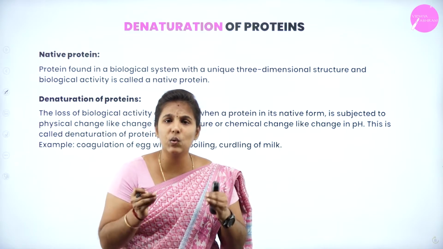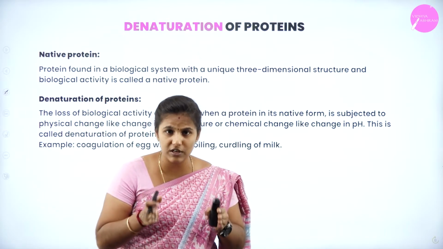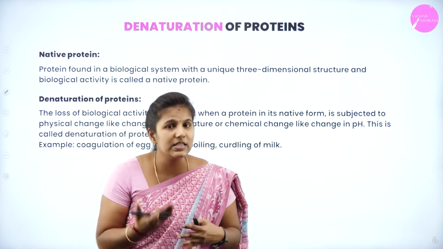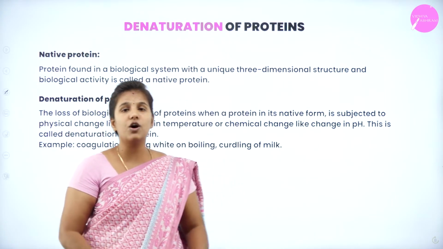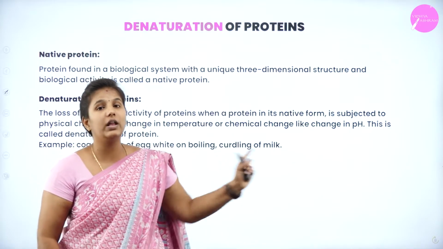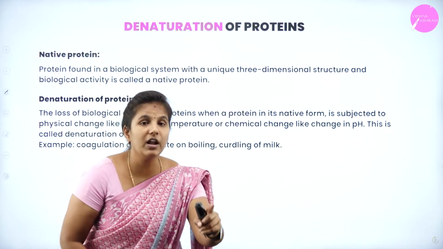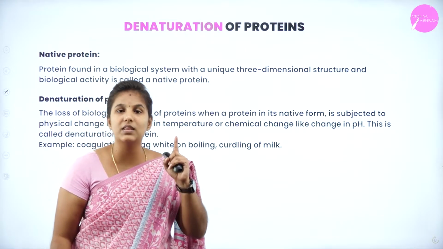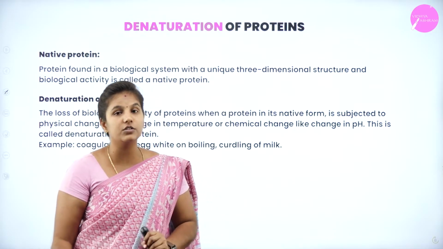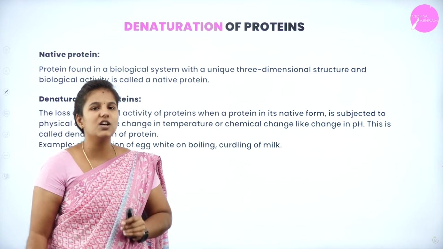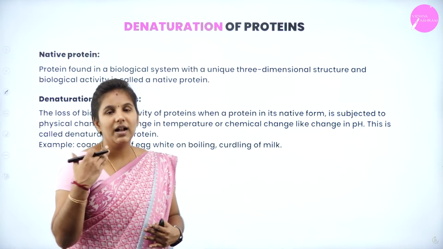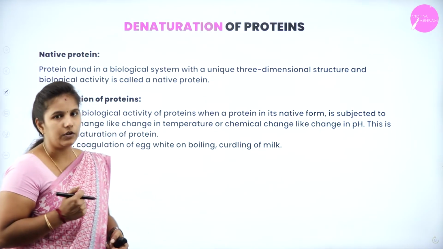That is why, if you eat the freshly prepared non-veg tomorrow, the taste will become different, because the protein is undergoing denaturation, where you alter the physical state as well as apply a chemical change, which causes a disturbance in its structure.